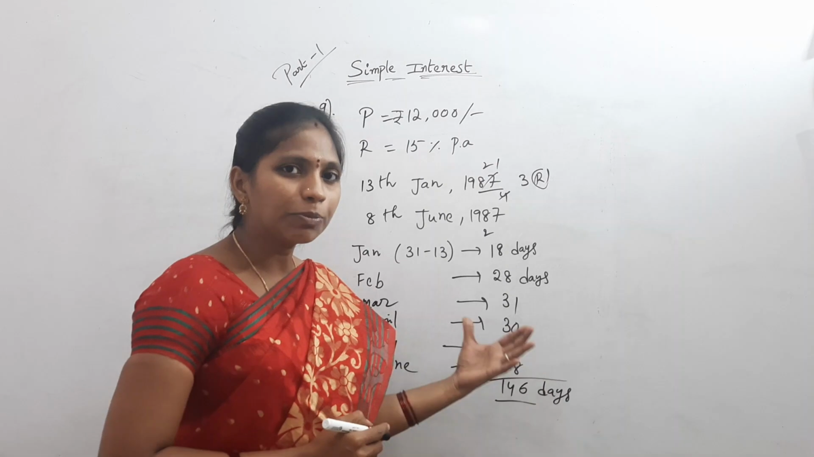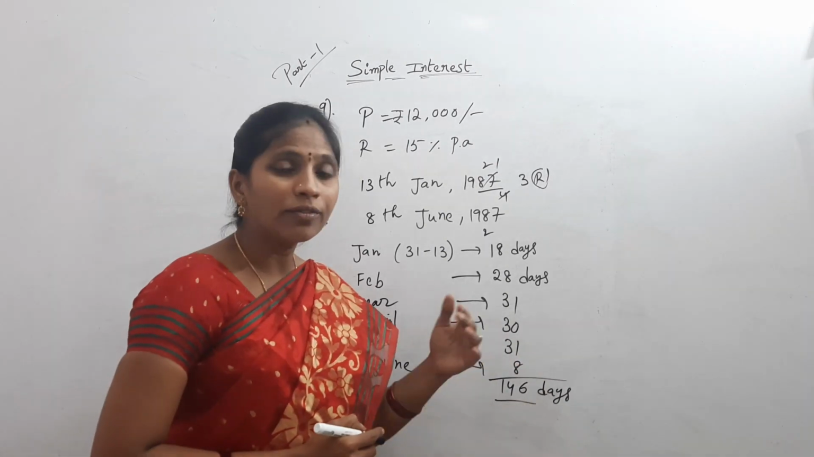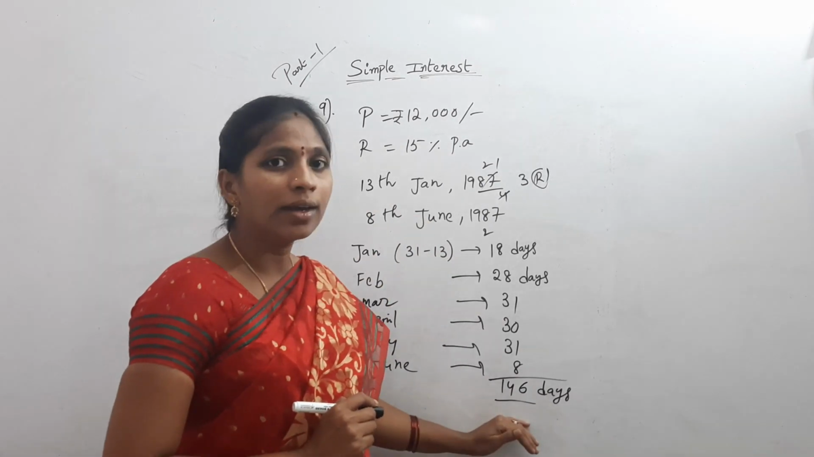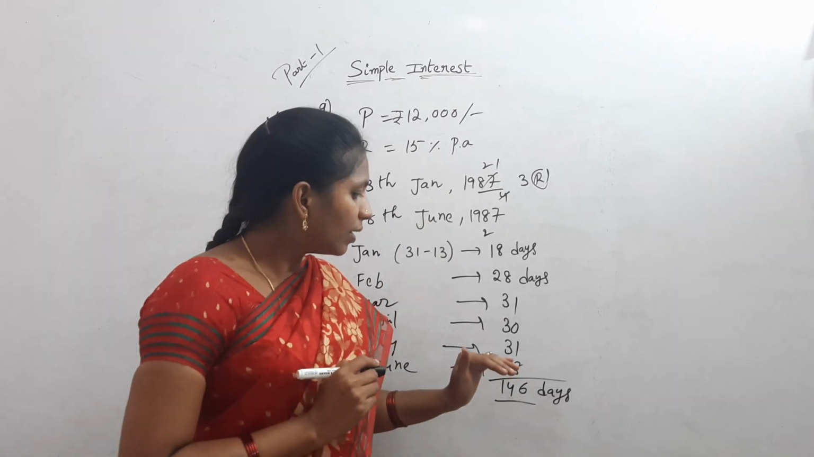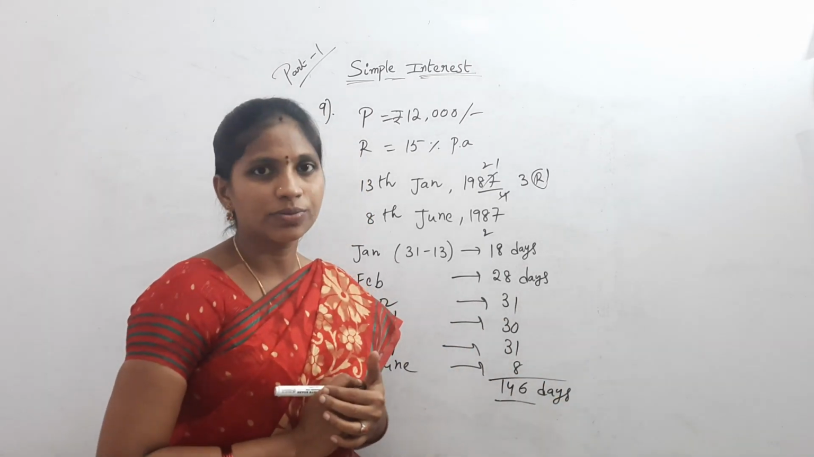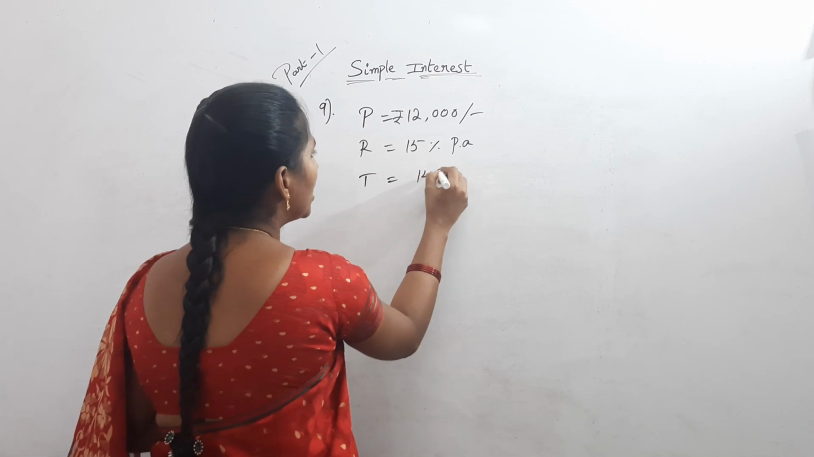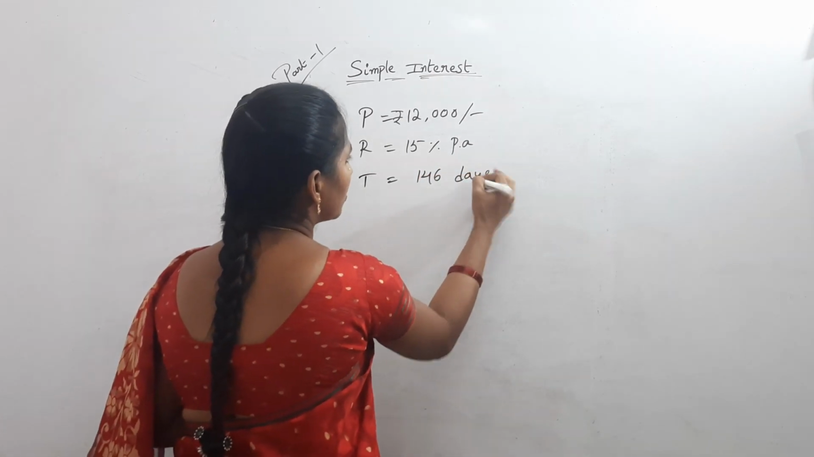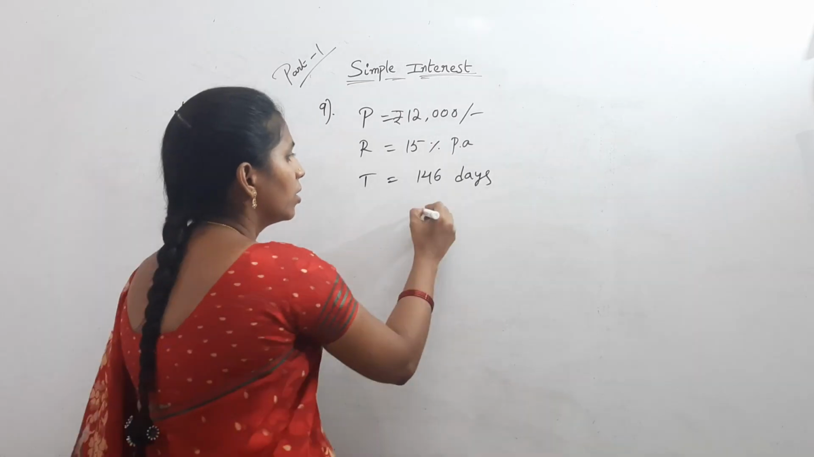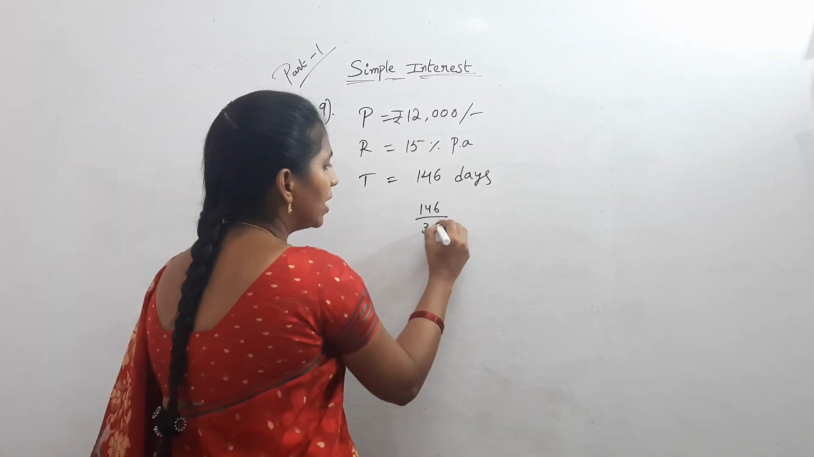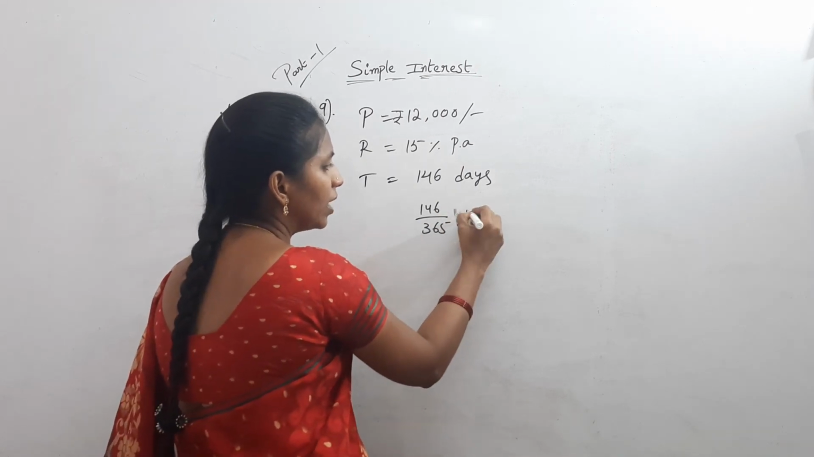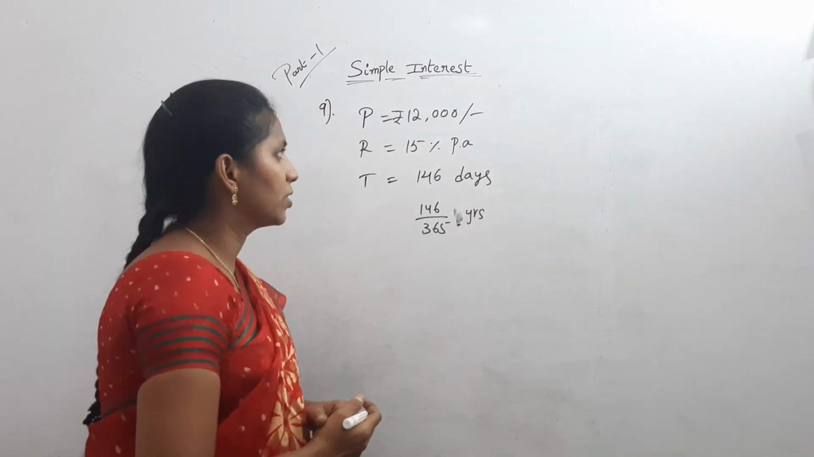Krishna borrowed that money for how many days? 146 days. But the time period is always in years. Now convert these 146 days into years. Time period T equals how many days? 146 days. But convert these days into years. 146 by 365 days, then finally we get it in years.